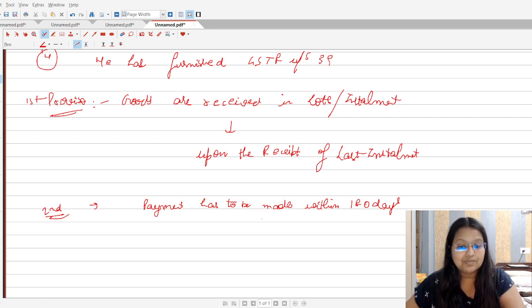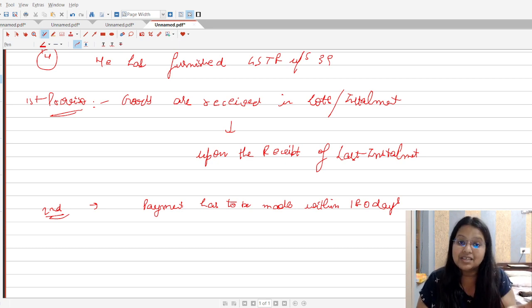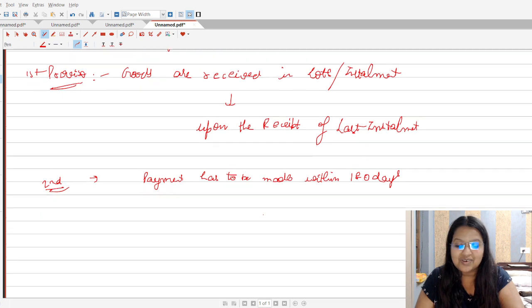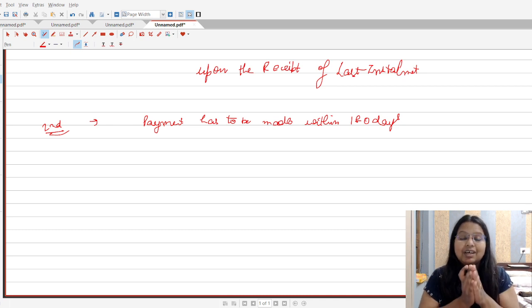Okay, so students, what will happen if the person has not made the payment to the supplier within 180 days? The recipient has to reverse the ITC which he has already claimed. Now students, this is our section number 16, subsection number 1 and subsection number 2. I hope you have got this point. There shall be no worry about these points. Now let's talk about the second section, that is section number 17.